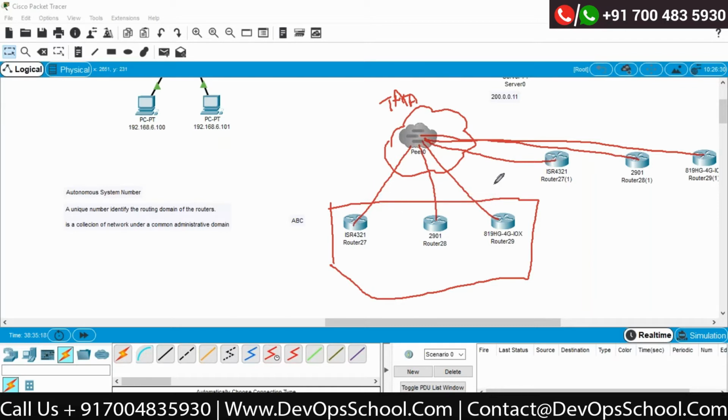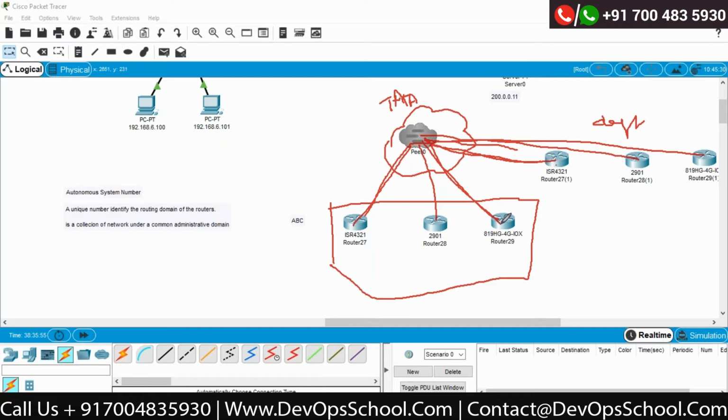Let's say this is the Hyderabad office, this is the Bangalore office, this is the Chennai office from the company called XYZ, correct? So any traffic coming from here, Tata will never by mistake send that traffic to XYZ, or any traffic which is coming over here is not going to this. Tata will not mix up the things, correct? Then how is Tata going to manage multiple vendors and how can that traffic be identified?